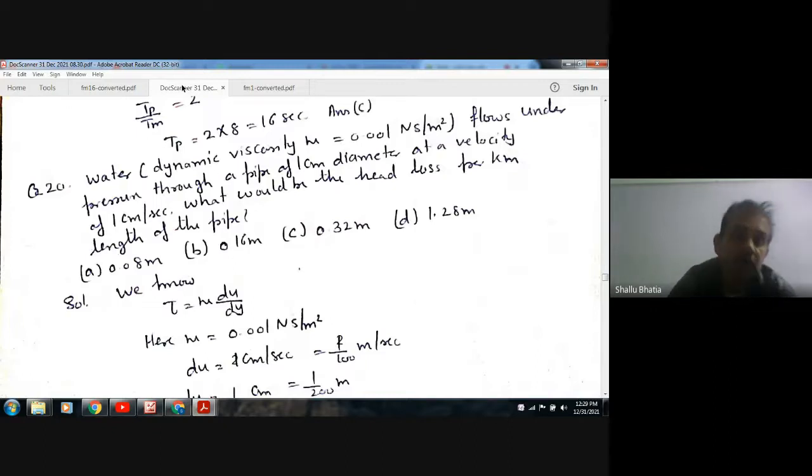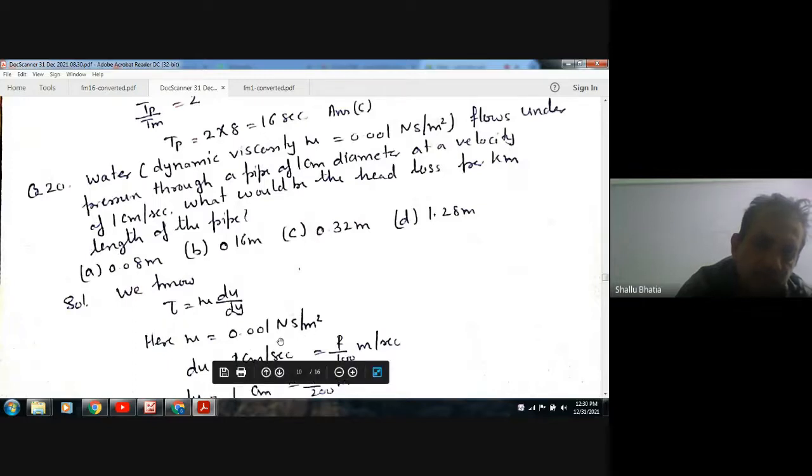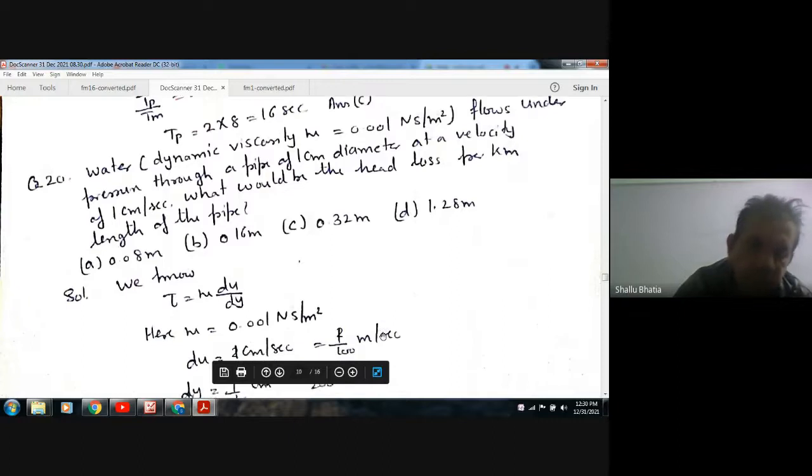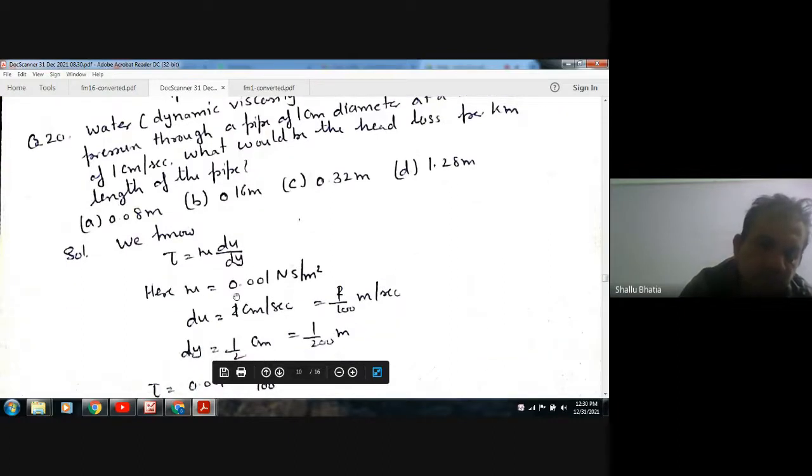Now, the pipe has velocity of water as 1 centimeter per second. That is the average velocity. As there is viscosity in the pipe, velocity within the pipe will be variable. In a pipe we have the maximum velocity as 2 times the average velocity, and the maximum velocity exists at the center. From the wall of the pipe to the center we have a distance of 1/2 centimeter. When we apply Newton's law, dy is 1/2 centimeter or 1/200 meters.